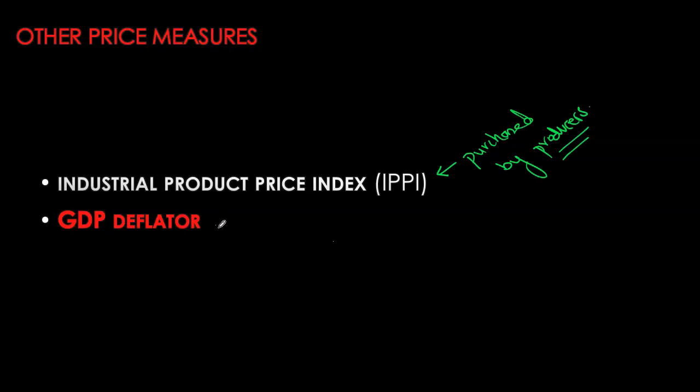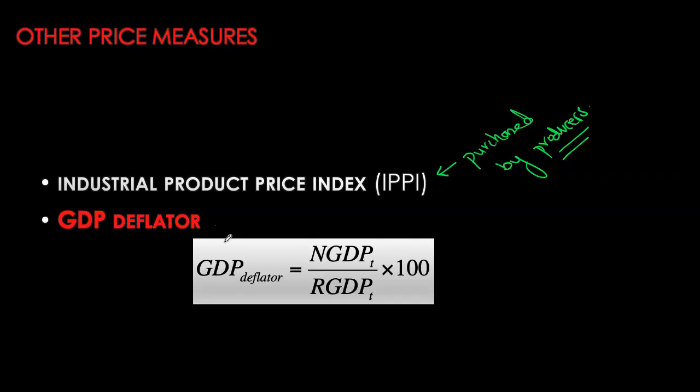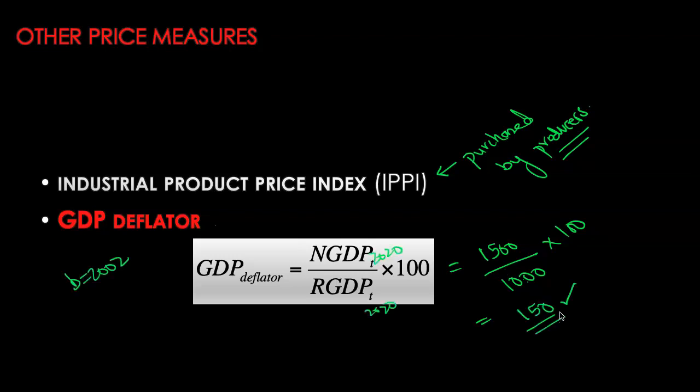GDP deflator is another measure of price level, and this is calculated by simply taking the ratio of your nominal GDP to the real GDP for that given year times 100. So if you have your nominal GDP for a particular year as 1500, and you have your real GDP for the same year as 1000, this is giving you your GDP deflator of 150. Now, what does this mean? It's telling you that since the base year, prices have increased by 50%.